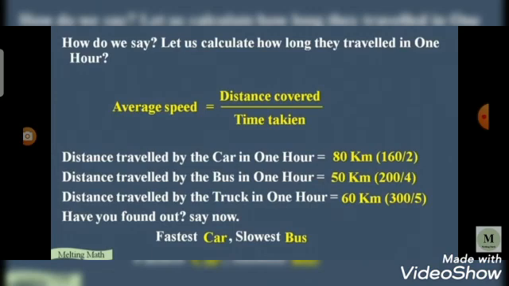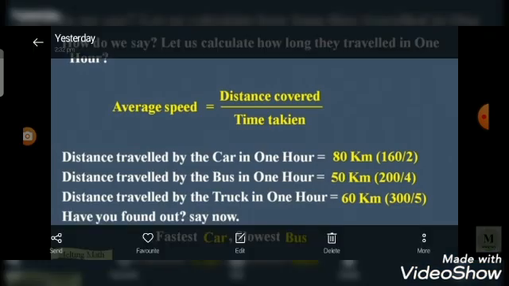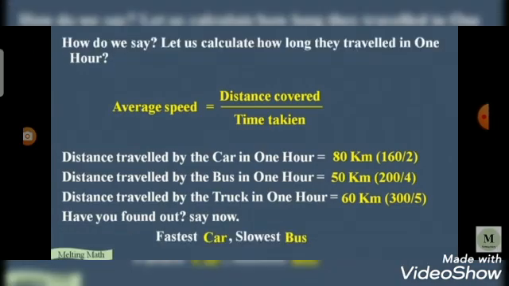Average speed equals distance covered divided by time taken. Distance traveled by the car in 1 hour equals 80 km, that is 160 km by 2. Distance traveled by the bus in 1 hour equals 50 km, that is 200 by 4. Distance traveled by the truck in 1 hour equals 60 km, that is 300 by 5.